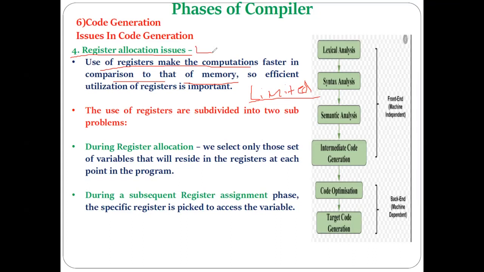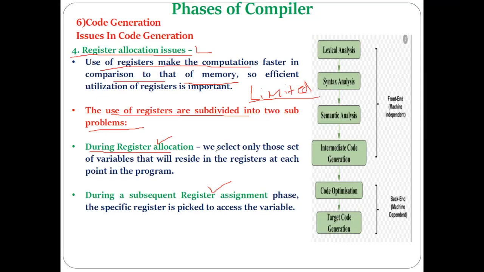And that is the reason our fourth issue is the register allocation issue. So how can the registers be allocated so that the maximum number of registers can be utilized? The use of registers is subdivided into two important problems. During register use, the first problem is register allocation and register assignment. So allocation and assignment.